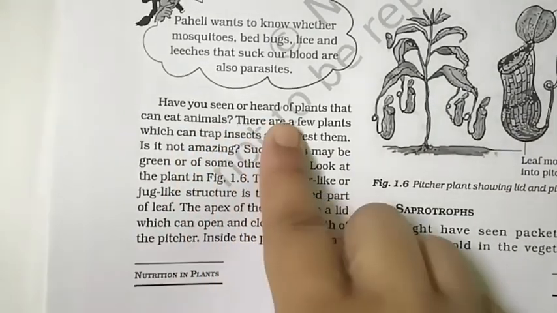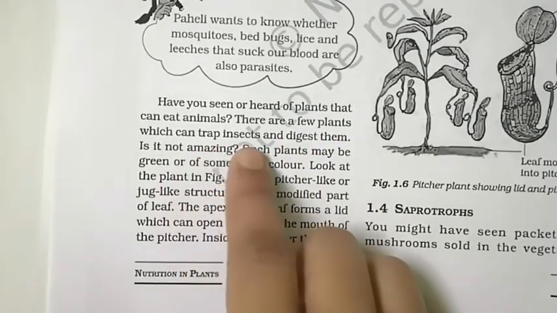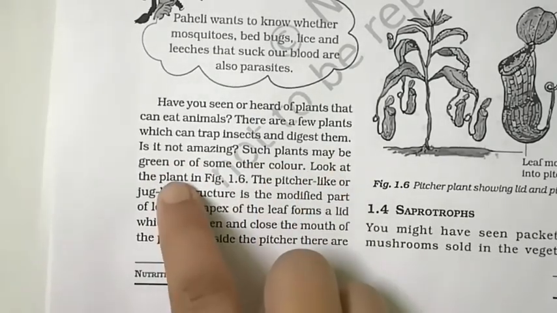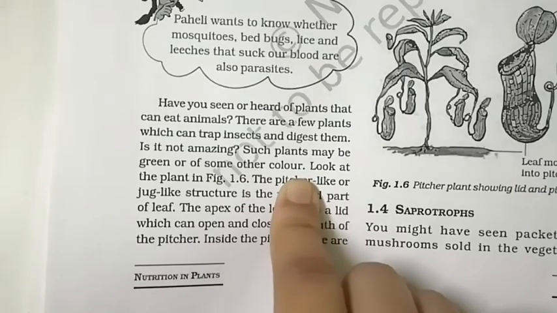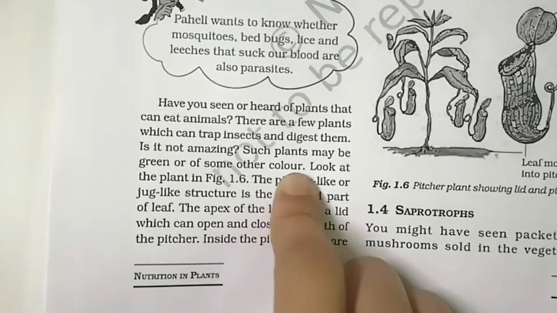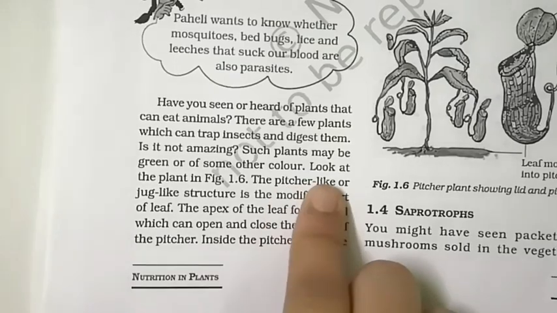Have you seen or heard of a plant that can eat animals? There are a few plants which can trap insects and digest them. Is it not amazing? Such plants may be green or of some other colors. Yes, of course, in our world some plants are present which depend on insects for fulfilling their food. Mean to say, they digest insects and other animals. It is possible. And no matter what the color of the plant is.